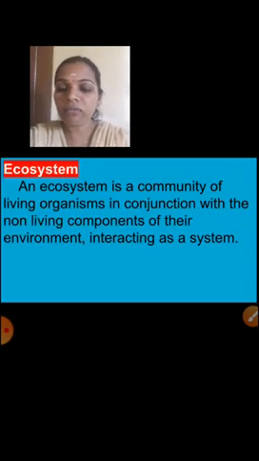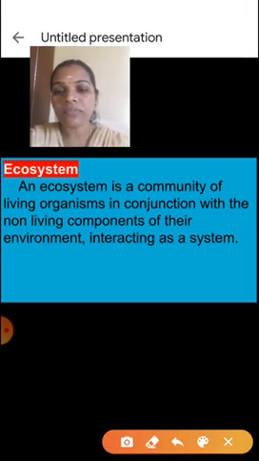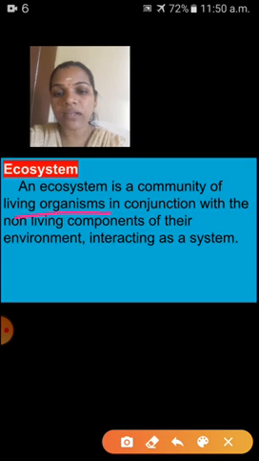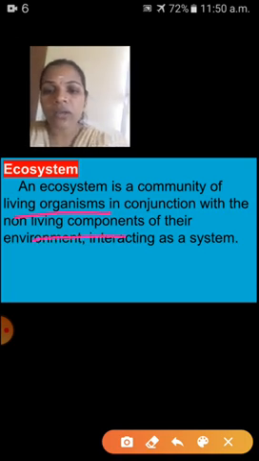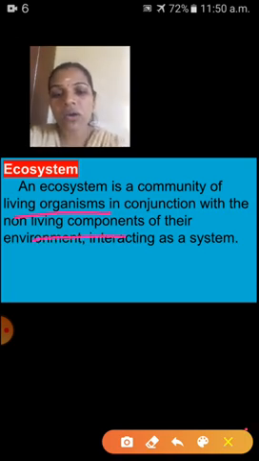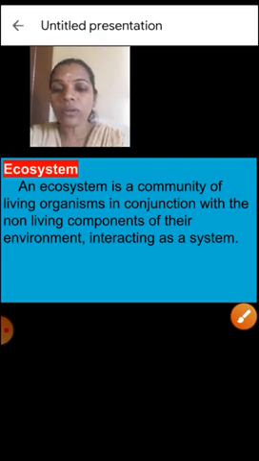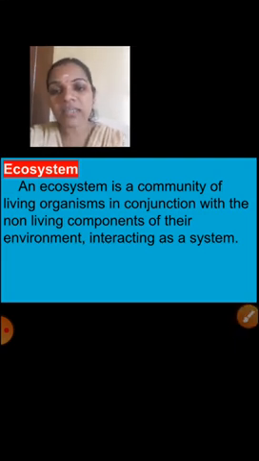Here I have given the definition of an ecosystem. An ecosystem is a community of living organisms in conjunction with the non-living components of their environment, interacting as a system. So what is meant by ecosystem?